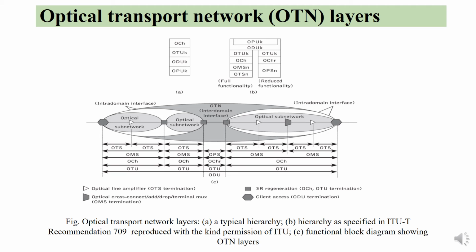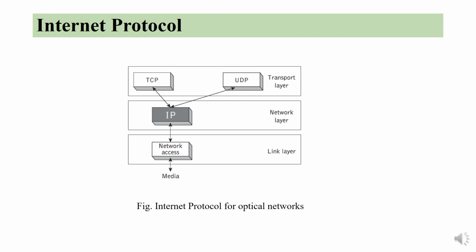This encapsulates 2 or more additional layers such as optical channel data unit, that is ODU, which is used to enable connection, protection and monitoring, and it also has optical channel payload unit, that is OPU, used to access payload information of SONET or SDH signals. So all these layers ensure proper connection, error correction and flexible routing.